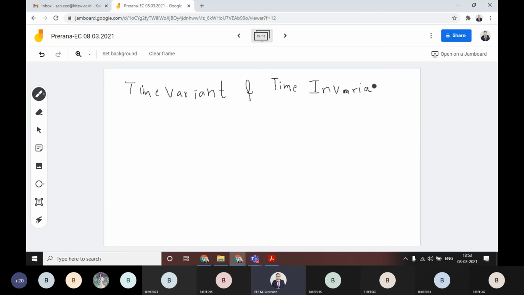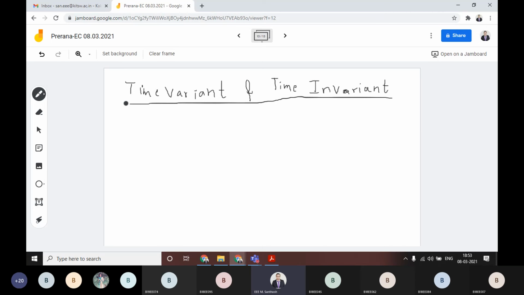Does not change with parameters with respect to time. Very good. Any element, if you call it time variant, it will vary. Wave characteristics always change with time, as simple as that. If time invariant, it won't vary with time.